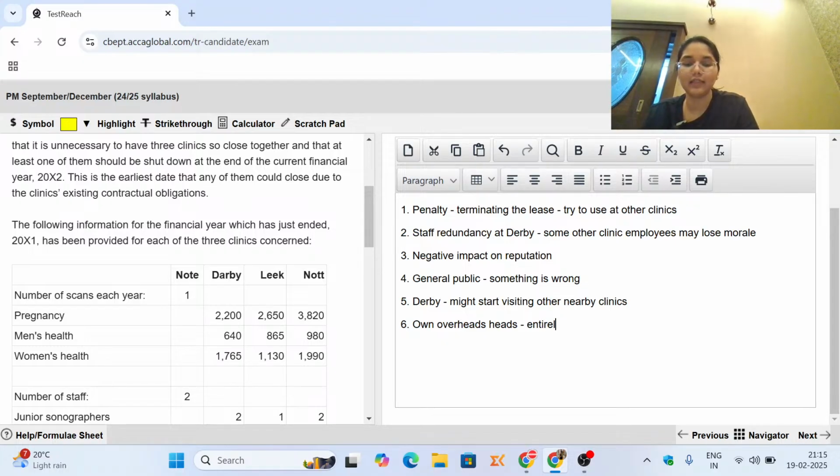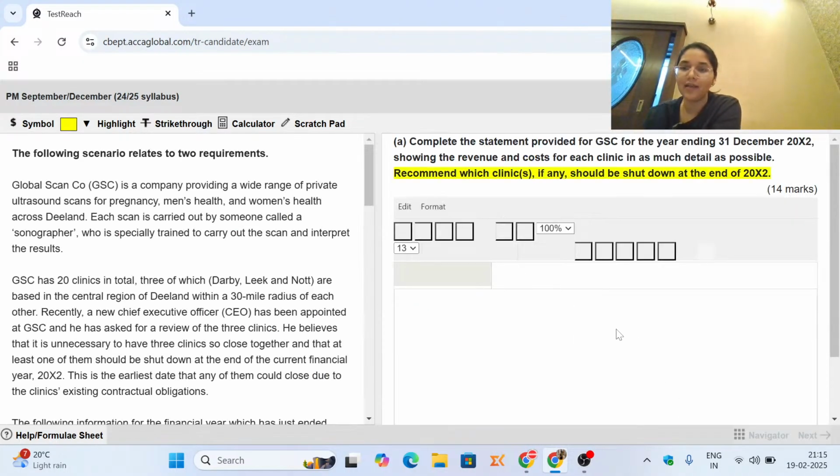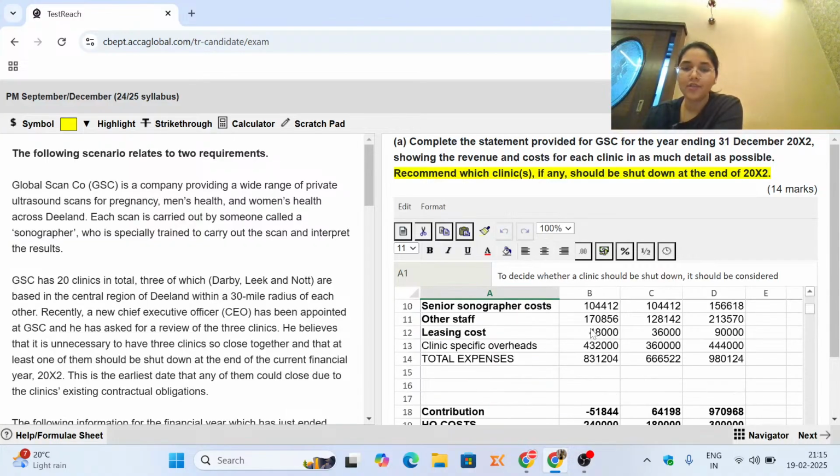So whatever we've calculated as the specific cost of Derby, coming back to the number, this is the specific cost of Derby. That means if we shut Derby down, we are going to save this much money straight away. But this may not be the case.